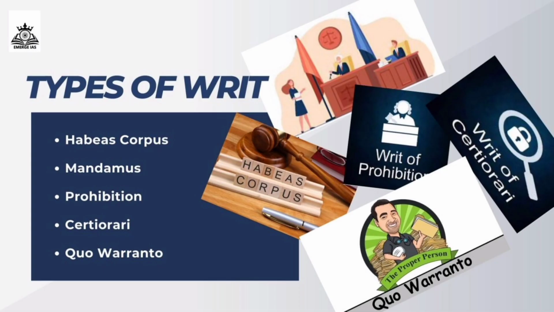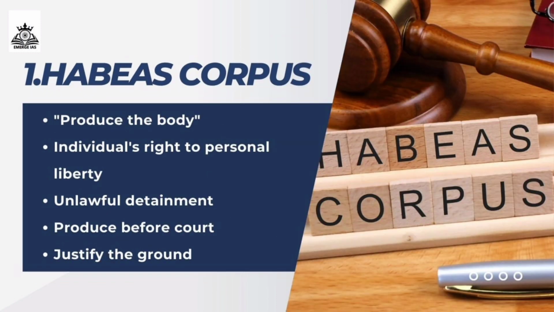Okay, here there are 5 types of writs in India. That is the first one, habeas corpus, mandamus, prohibition, certiorari and quo warranto. Remember these 5 things: habeas corpus, mandamus, prohibition, certiorari and quo warranto. Now let's explore the 5 types of writs that fall under writ jurisdiction. The first type is habeas corpus, which literally means produce the body.